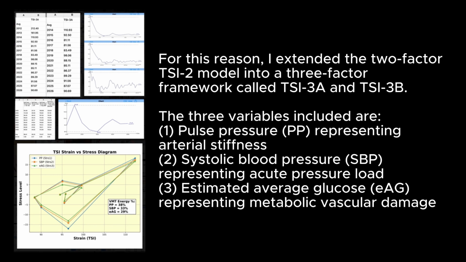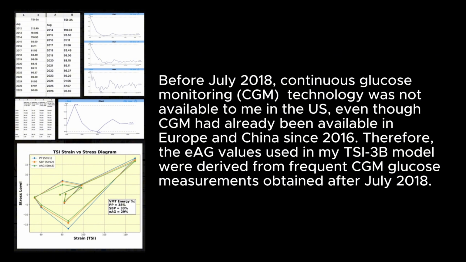The three variables included are: 1. Pulse pressure, PP, representing arterial stiffness. 2. Systolic blood pressure, SBP, representing acute pressure load. 3. Estimated average glucose, eAG, representing metabolic vascular damage. Before July 2018, continuous glucose monitoring, CGM, technology was not available to me in the US, even though CGM had already been available in Europe and China since 2016. Therefore, the eAG values used in my TSI-3B model were derived from frequent CGM glucose measurements obtained after July 2018.